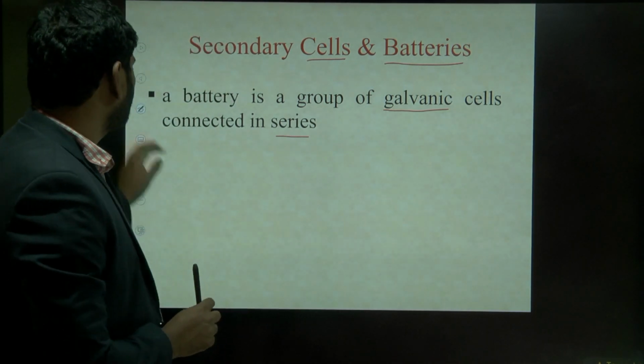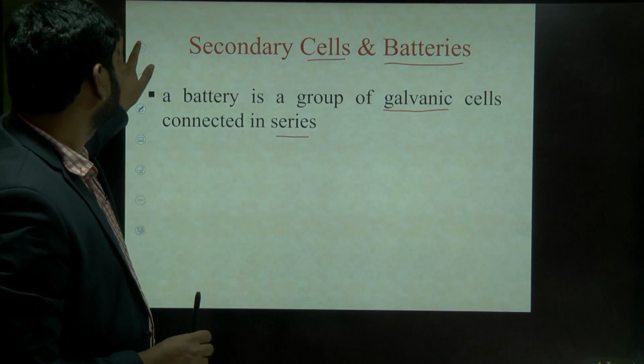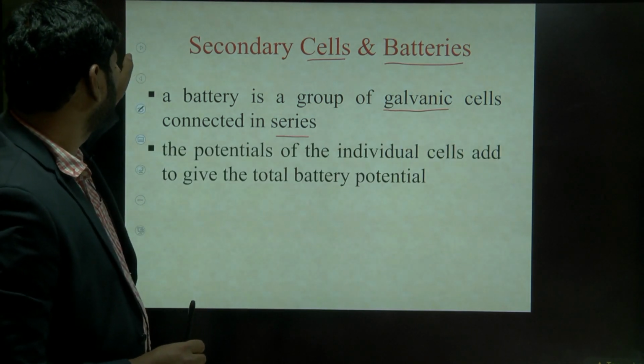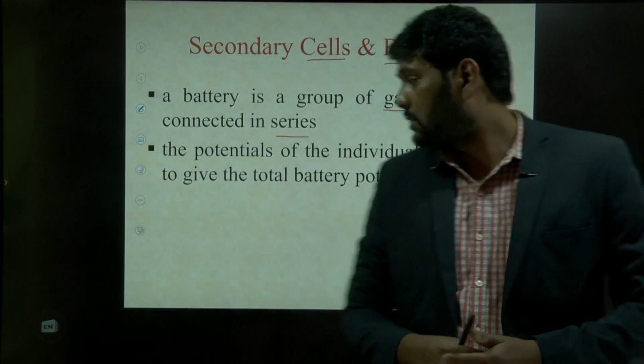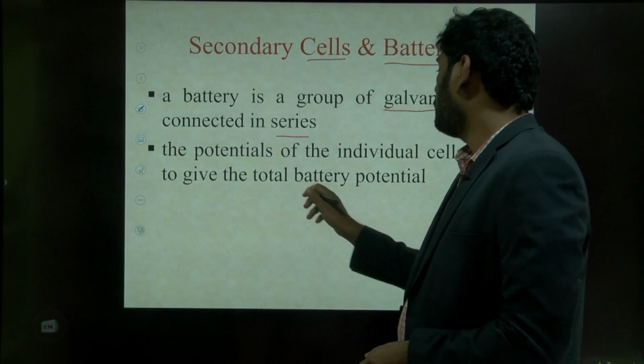Now next, the potentials of the individual cells are added to give the total battery potential.